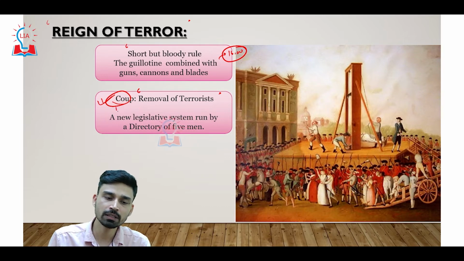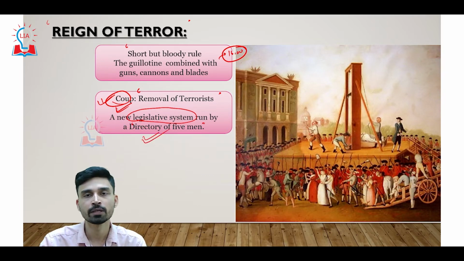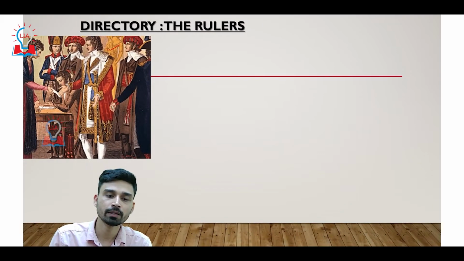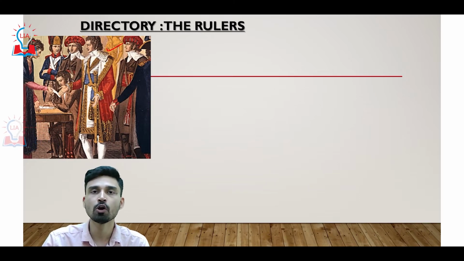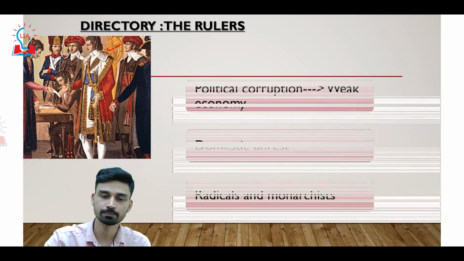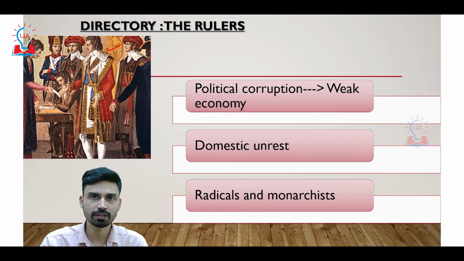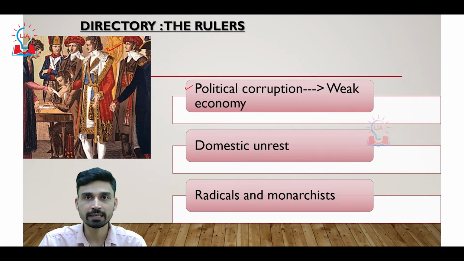And thus, after the removal of this terrorist organization, the Jacobins, a new legislative system came into existence in France, called the Directory. The Directory was made up of 5 people, who were given the responsibility and roles of collectively heading the French government. However, the reign of the Directory was again not very good for the French economy or French society, because there was large scale political corruption prevailing during that time.